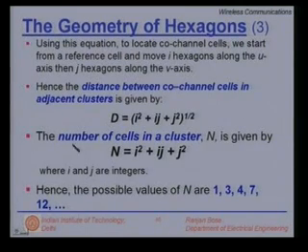So that equation is written here as the distance is nothing but i units that you move along the u axis, j units that you move along the v axis. So i squared plus j squared plus ij. Square root of that is the distance. And what happens after this distance? After this distance, you reuse the frequency.